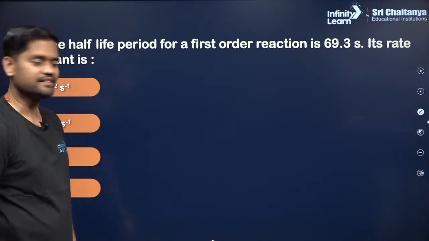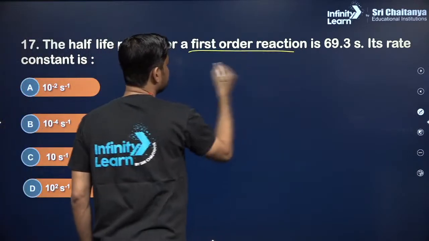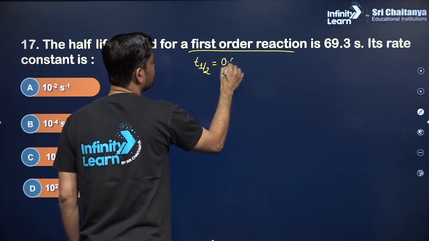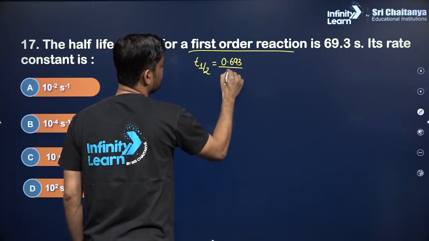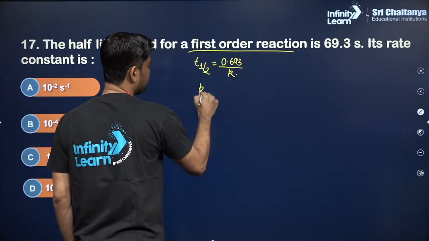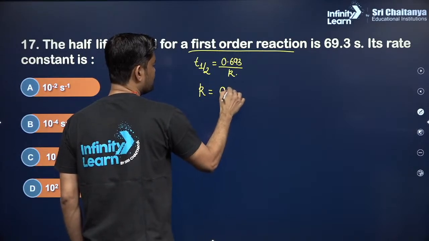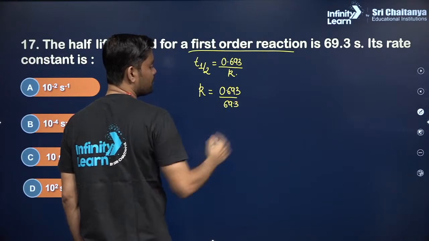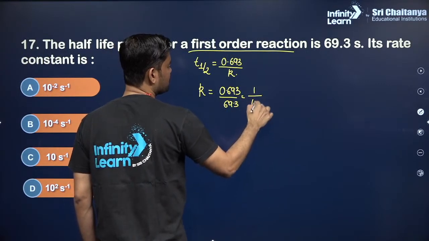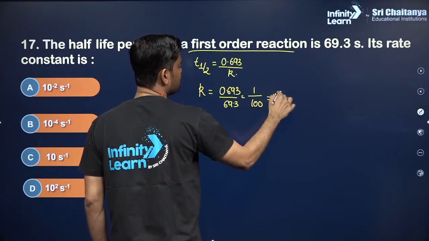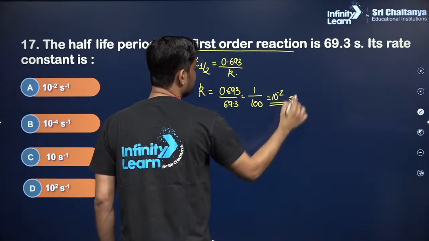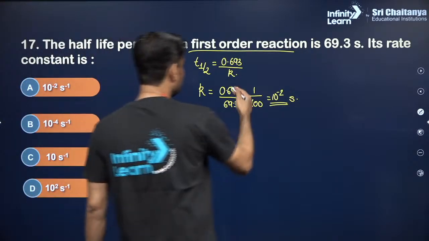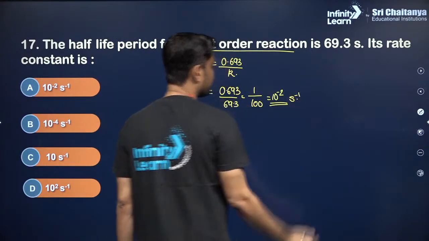Its rate constant is, so for the first order reaction, T half is equal to, and K is equal to, okay, that is equal to 10⁻³ seconds inverse. Clear?